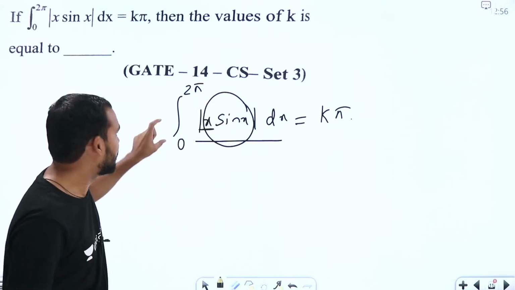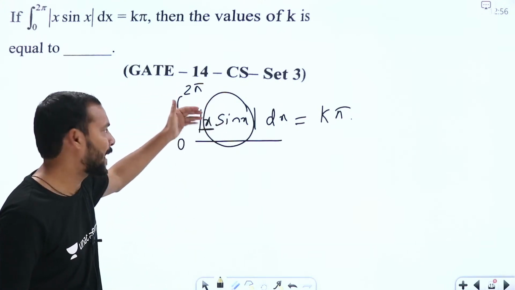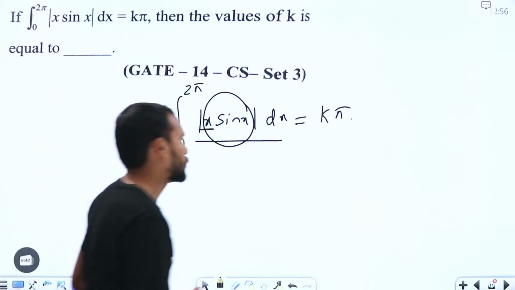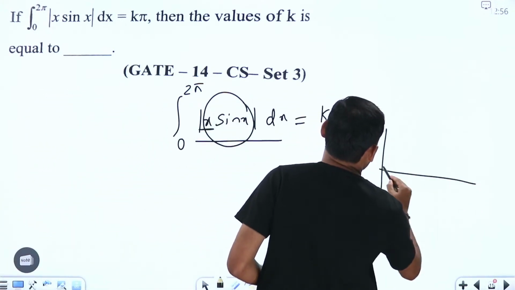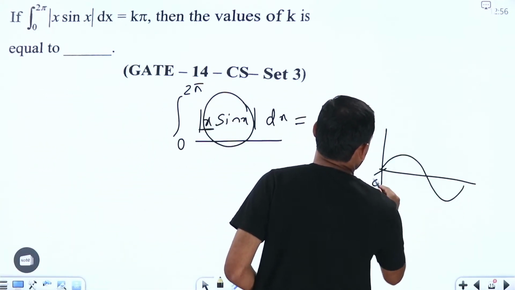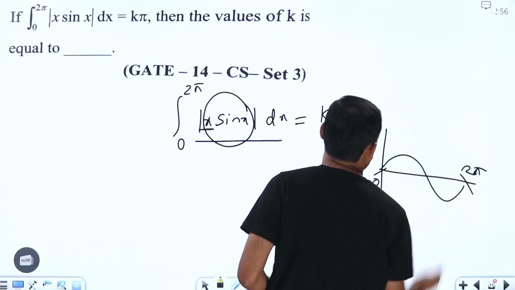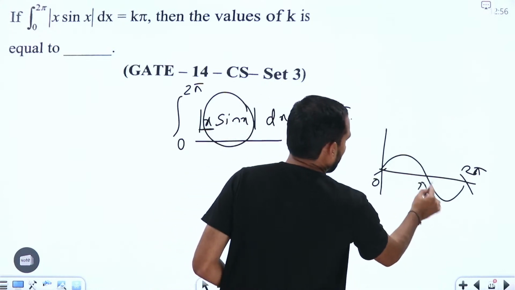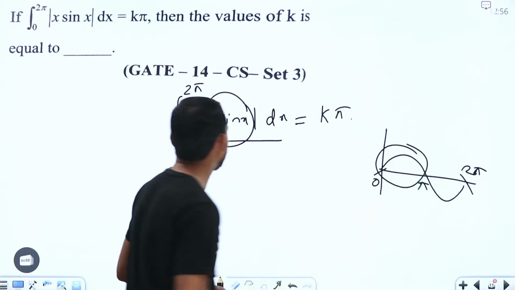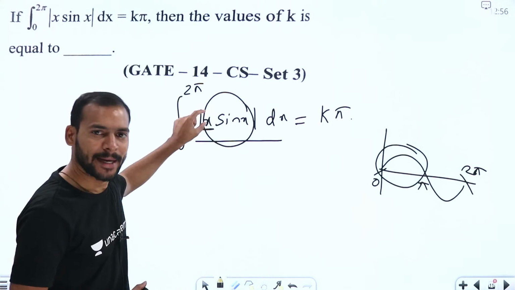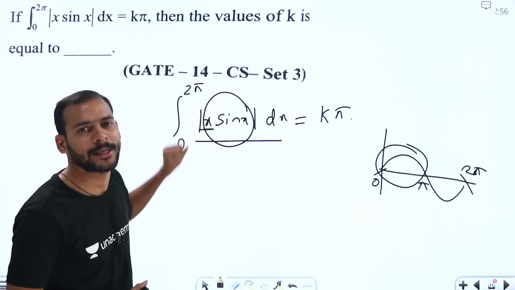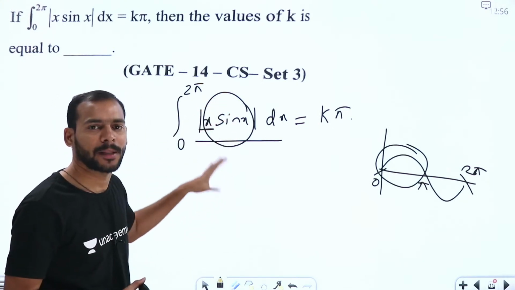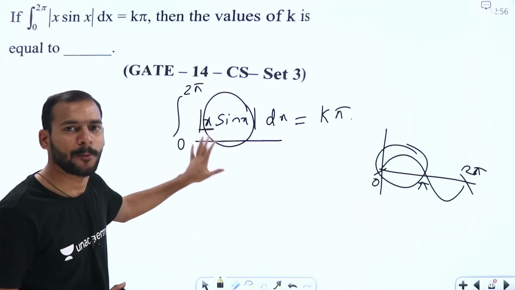From 0 to pi, sin x gives positive values. So what is the sin x graph here? Like this, because it is given from 0 to 2 pi, that's why I have drawn this portion, right? From 0 to pi we have positive values only. So from 0 to pi, x is positive, sin x is positive, the overall product is positive, so the output is the positive value only, because it's a mod function.